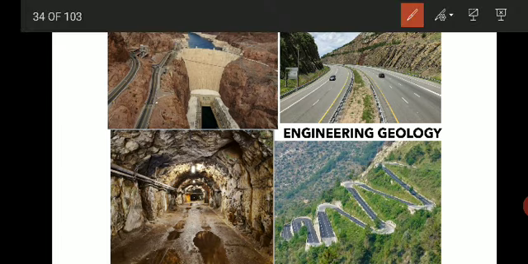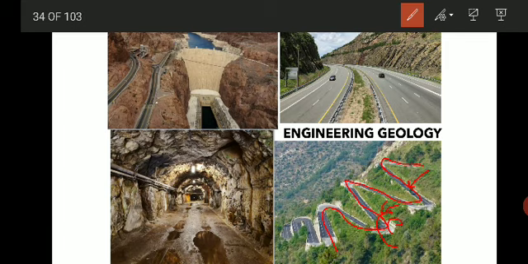You can see here, right? It is very difficult to construct roads in such areas. You must study the stability of these rocks, otherwise you have to face the problem of landslides or rockfall. So it is very risky, so you must take proper precautionary measures wherever necessary. You have to provide walls, retaining walls you must provide. All this knowledge is given to you by geology.